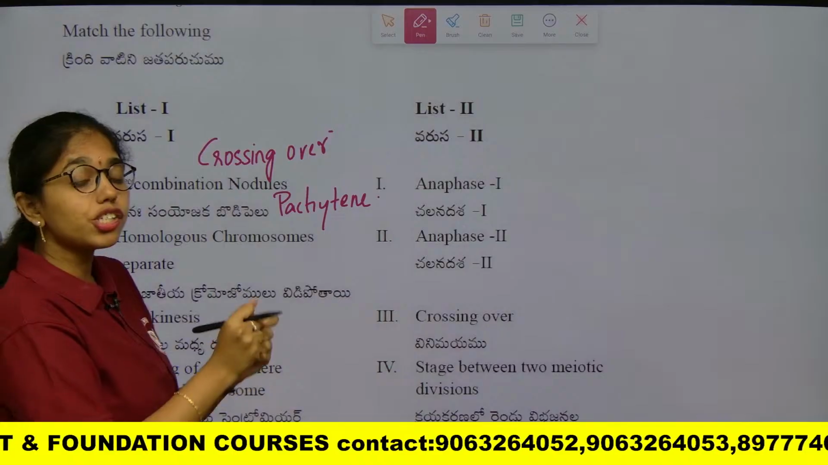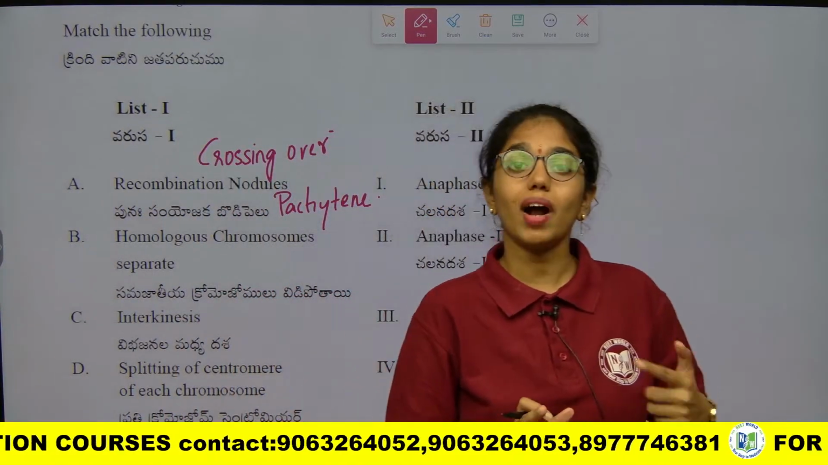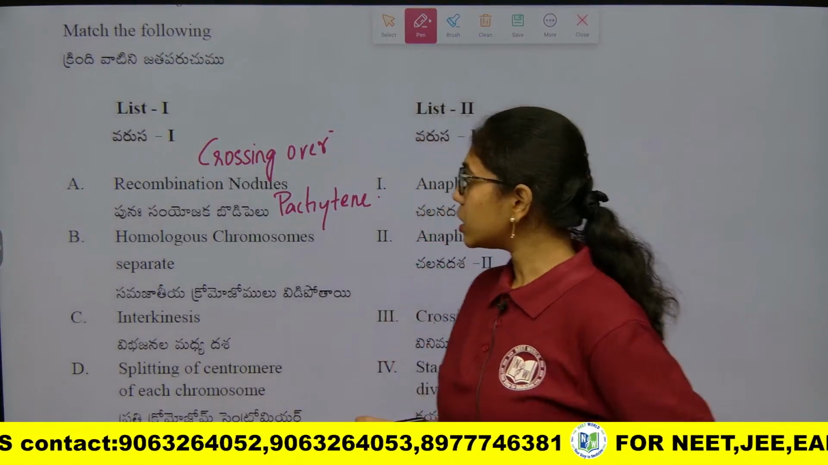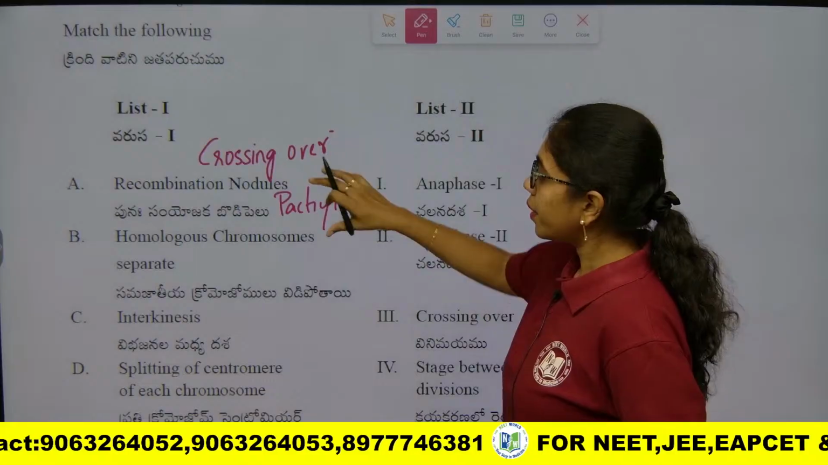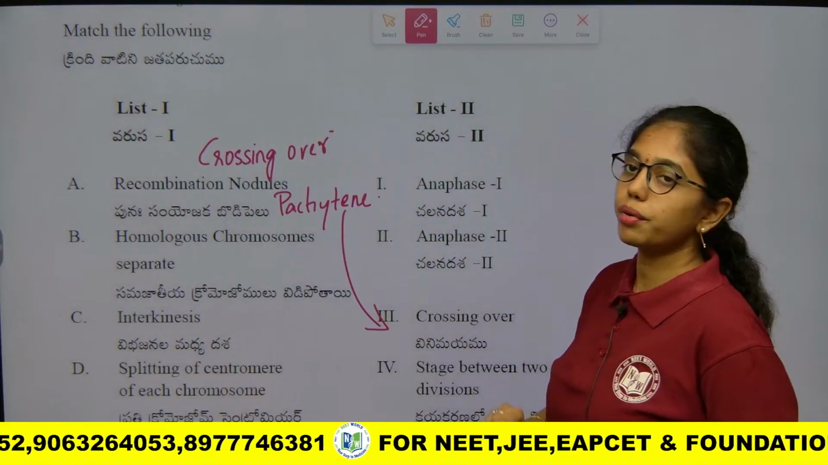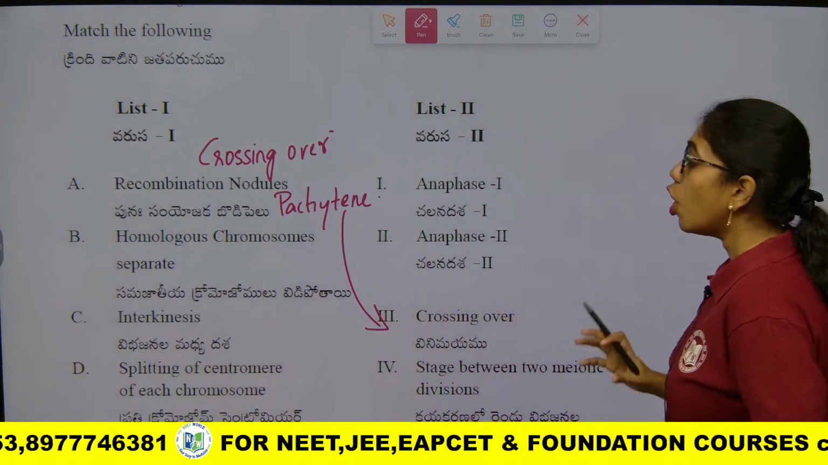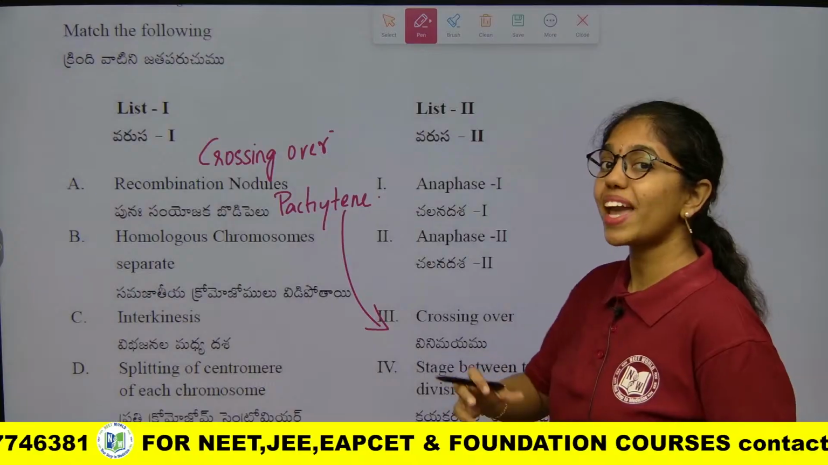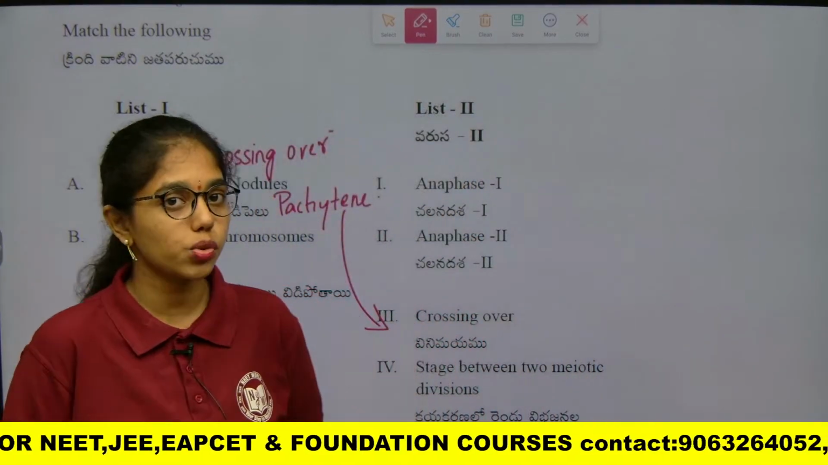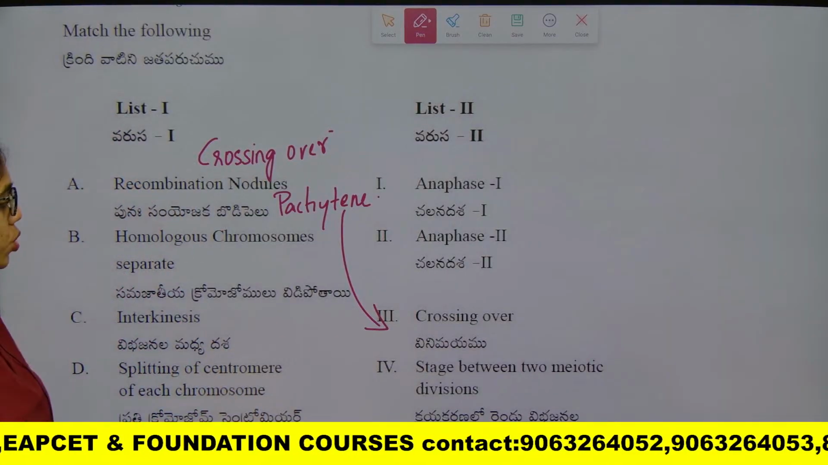And recombination or crossing over is an enzyme mediated process. What is the enzyme that is mediating here? Recombinase. So recombination nodules are mediating crossing over during the Pachytene. Next, homologous chromosomes. Homologous chromosomes are bivalent condition that is formed during which substage of prophase 1? It is formed during zygotene of prophase 1.